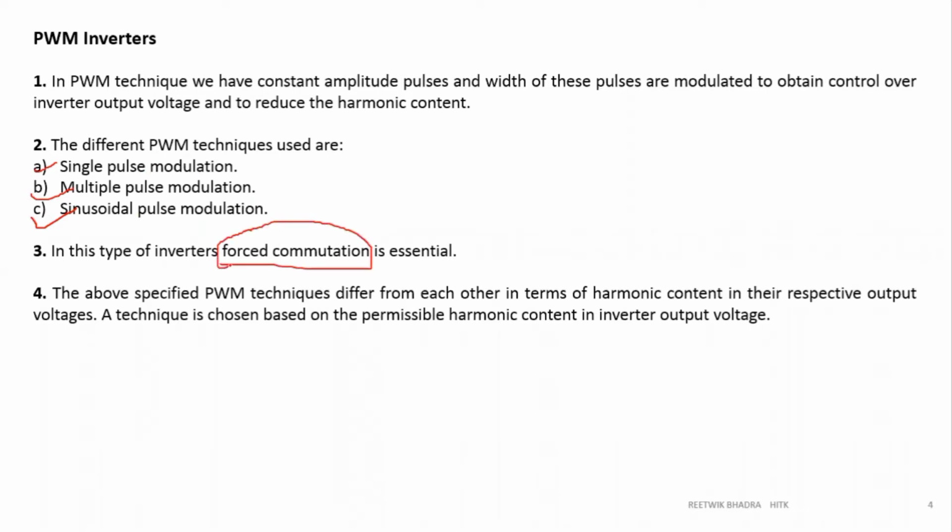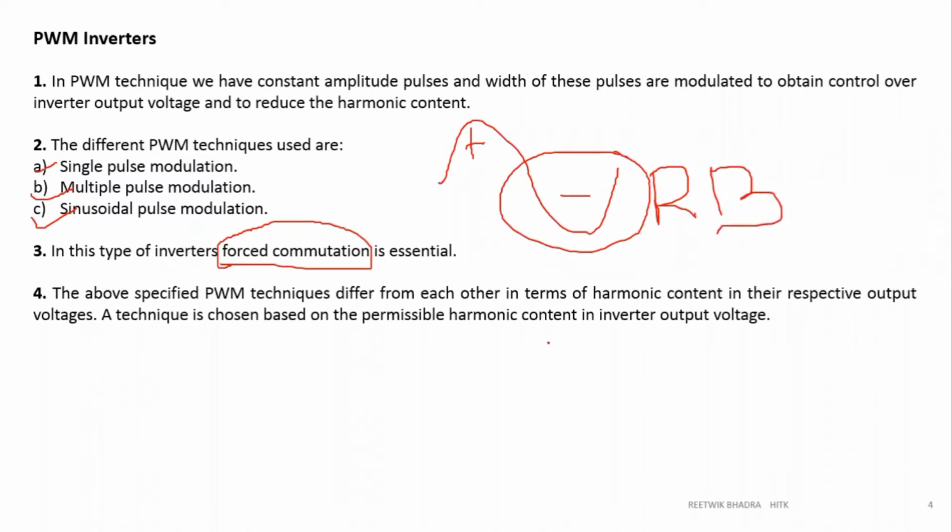I told you what is force commutation. In AC, we have a positive and negative voltage. With positive voltage, the SCR will be forward biased. With negative voltage, automatically the SCR will be reverse biased, so automatically off. But in case of DC, your voltage is always positive, so the SCR cannot turn off. You have to use external circuits in order to bring the current through the SCR below the holding current, and then only the SCR will be off.